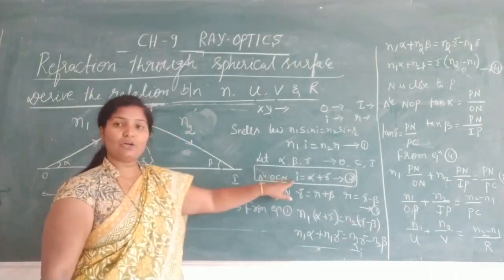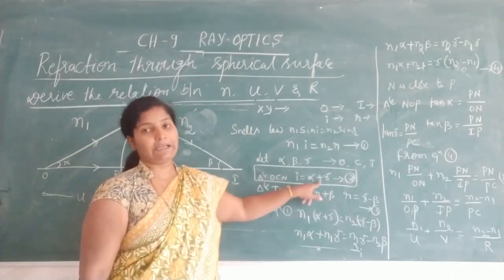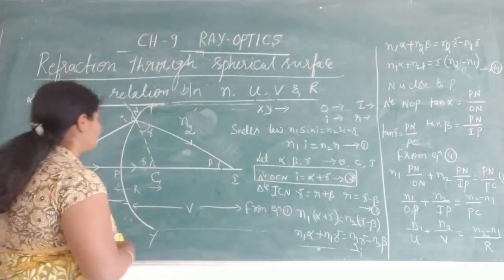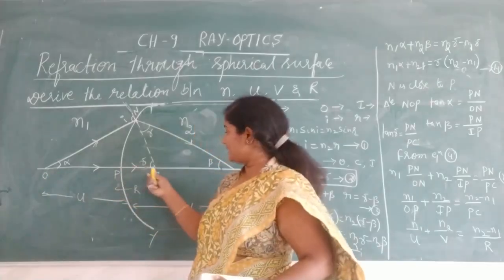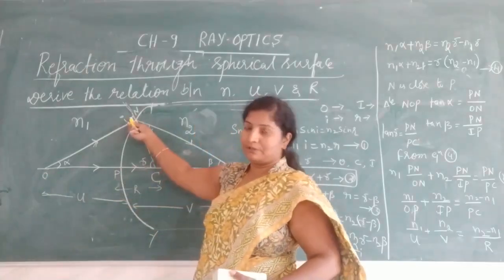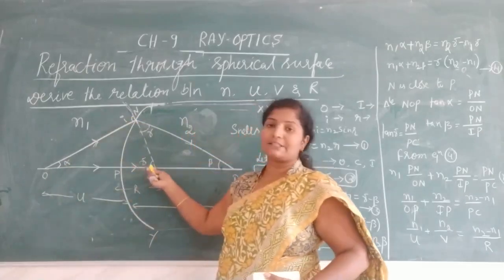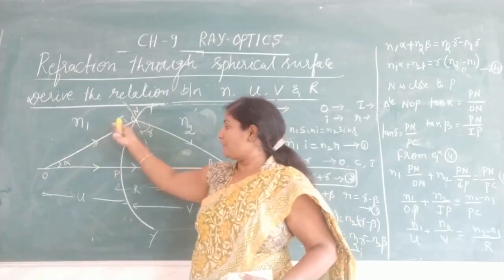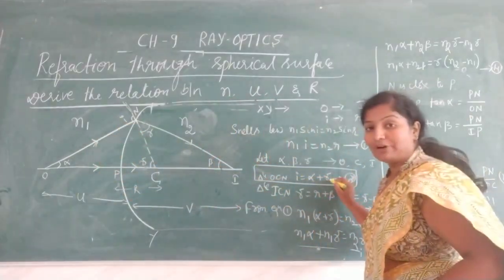ಈ ಕಡೆ ಇರೋದು ಎಕ್ಸ್ಟೀರಿಯರ್ ಆಂಗಲ್. This is the sum of two opposite interior angles. Let us apply this for triangle OCL. See, this is O and this is C, this is N. So here we are having two opposite interior angles, that is alpha plus gamma, and the exterior angle is I. Therefore I is equal to alpha plus gamma.